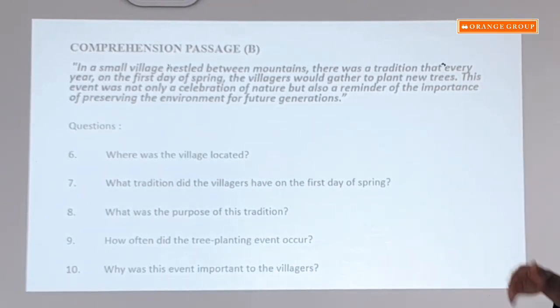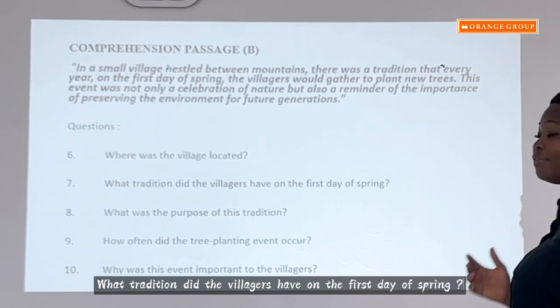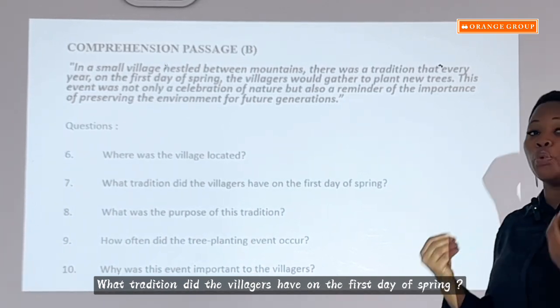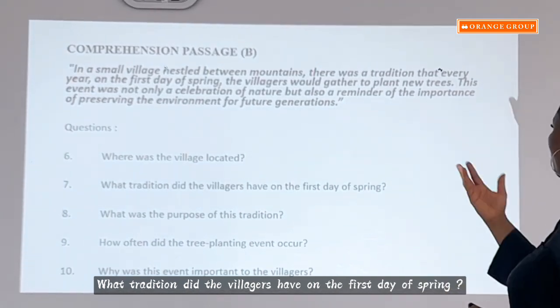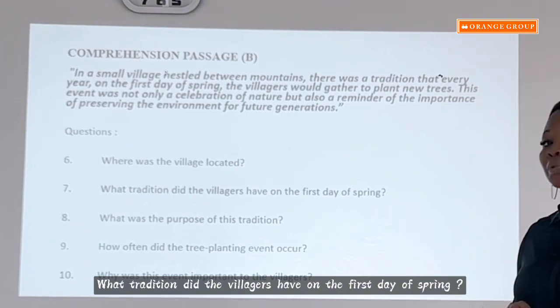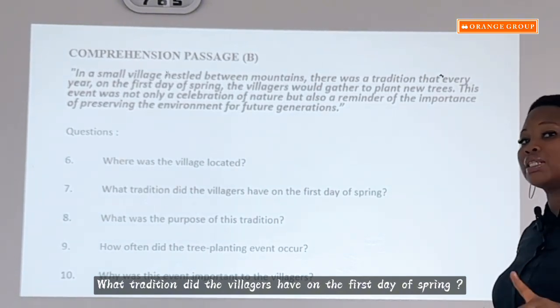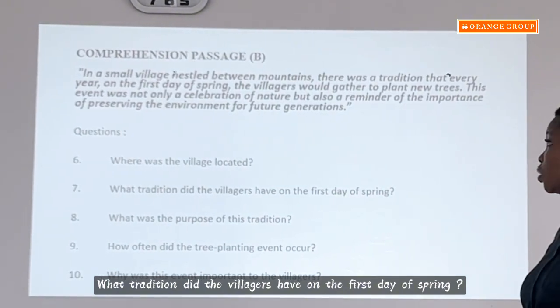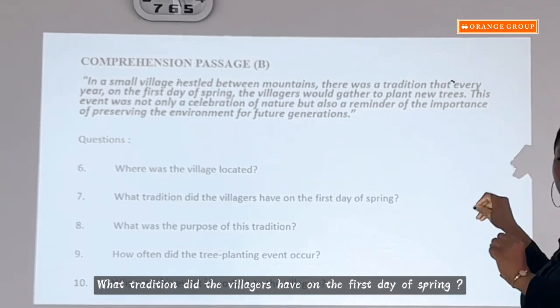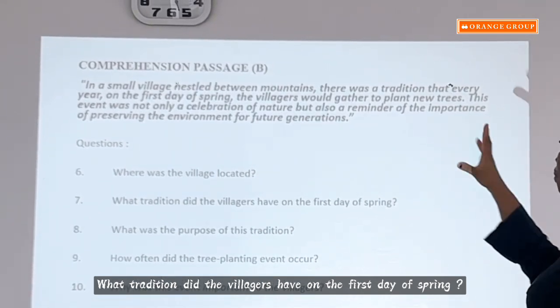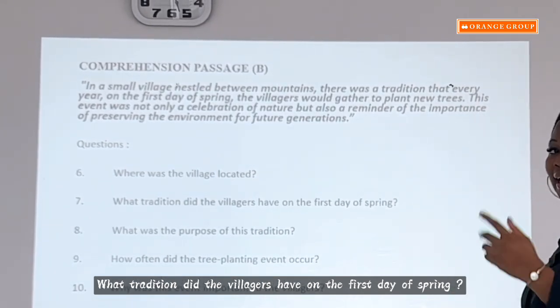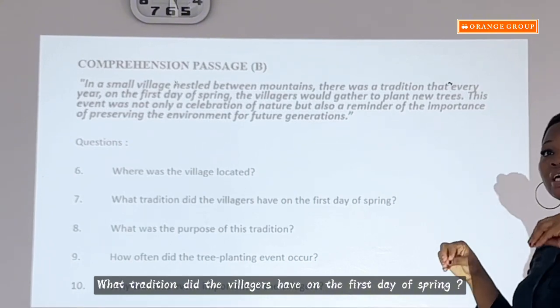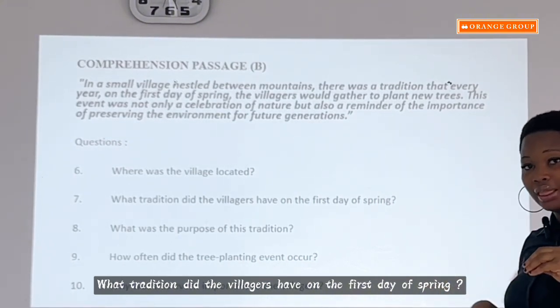Number 7 says, what tradition did the villagers have on the first day of spring? Now go over again. As I said in the last comprehension passage, most times you can just pick a word from the question, look for it in the comprehension passage, because there's this belief that the answers could be around that word.